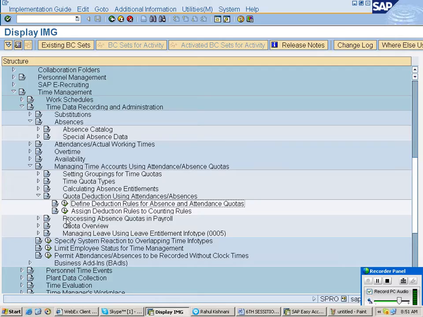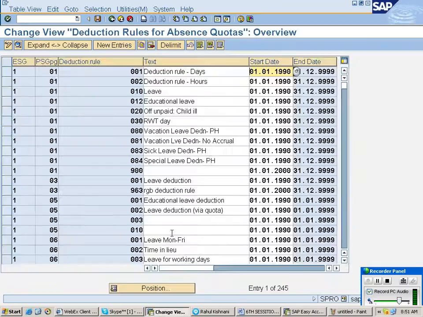Okay, double click on absence because we are creating absences. Here we can check what we have created in the last class. We have created this RGB deduction rule. We can use this or we can create a new one. Why am I creating it once again? It is like a practice session for you. In a real time scenario, we can use whatever we have already defined.